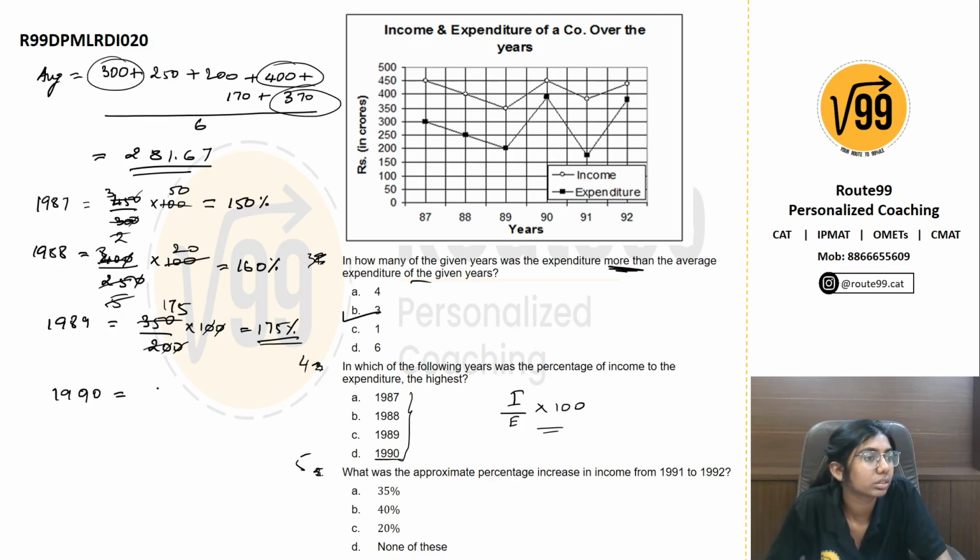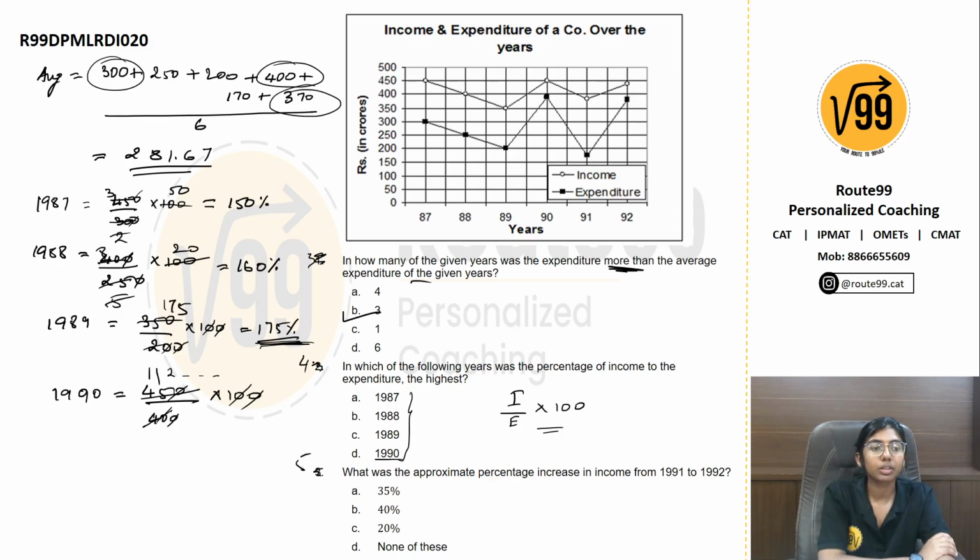Income is 450, divided by the expenditure, 400, into 100. Clearly if we solve this, it would be 2 point something, which is obviously smaller than 175%. So your answer will be 1989.